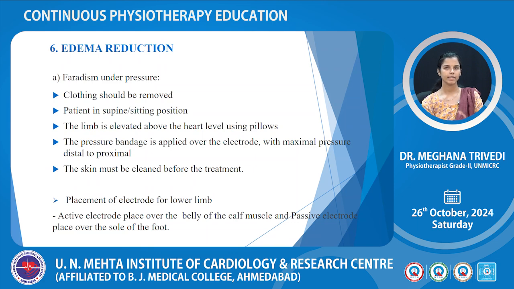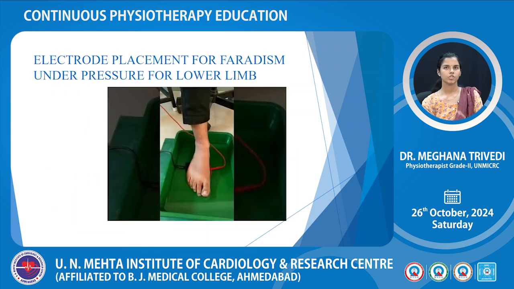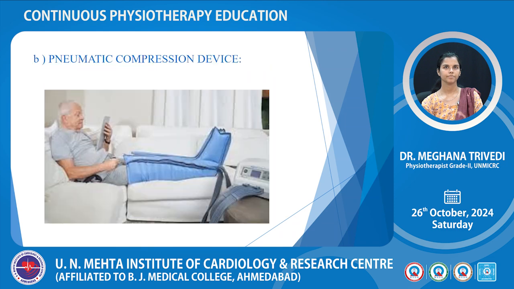Placement of electrode for lower limb. Active electrode will be placed over the belly of the calf muscle, and passive electrode will be placed over the sole of the foot. This picture is showing electrode placement for Faradism under pressure for lower limb.